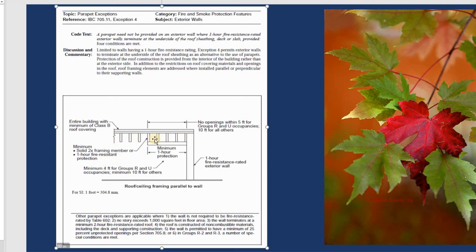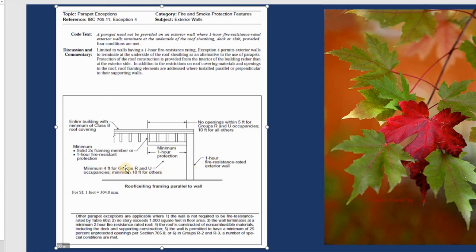That means the material right here should be 1 hour fire resistant, or they can do it on the ceiling. And this one, they say the minimum 1 hour protection, because this is the awning or the soffit, and this one should be 1 hour protection. So that's why on the wall or the ceiling, or on the roof, they have special material to protect from fire, and depending on your type of construction or your design, you can figure out in this one what kind of material you need to use and what hours you need to use.